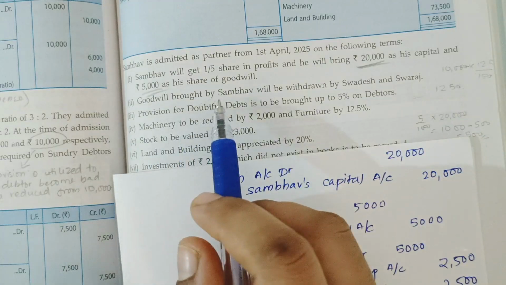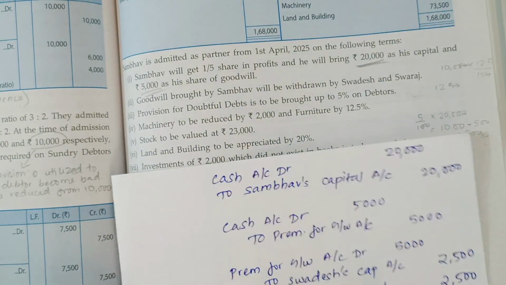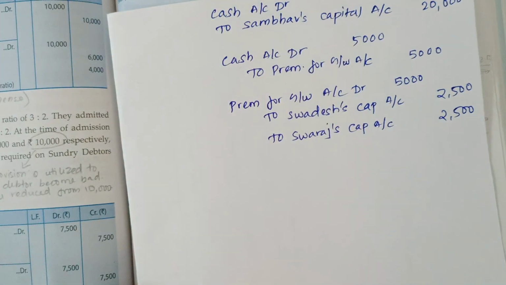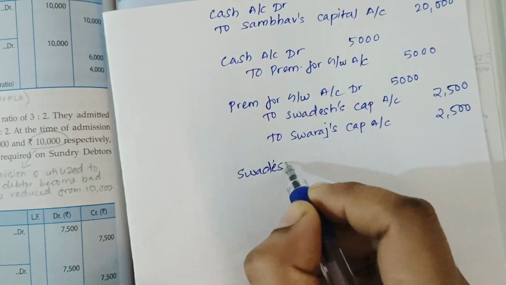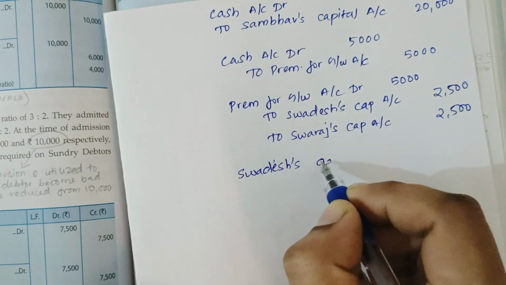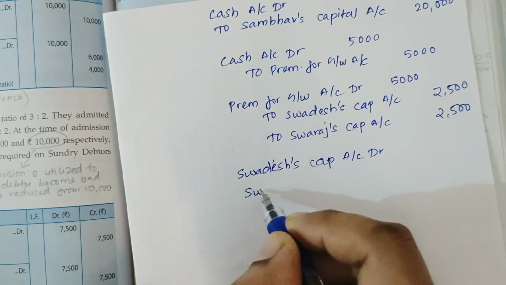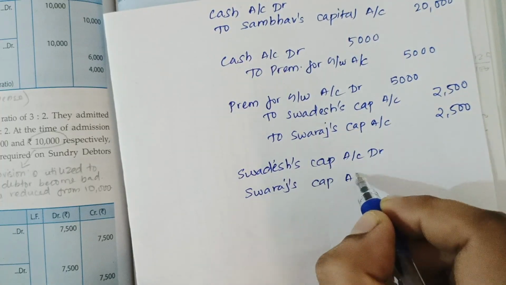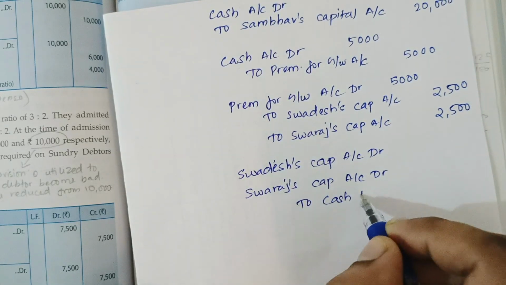Now the goodwill brought by Sambhav will be withdrawn by Swadesh and Swaraj. The partners are withdrawing goodwill and the journal entry will be Swadesh's capital account debit, Swaraj's capital account debit to cash account.